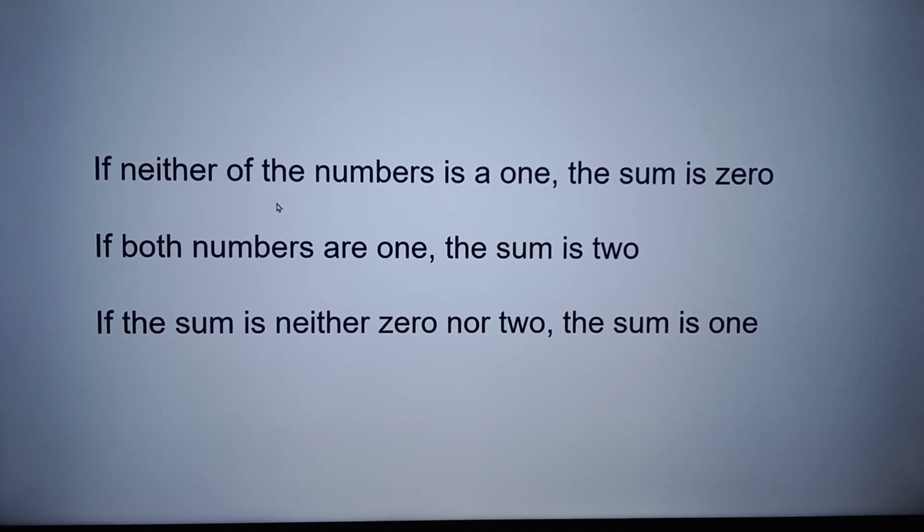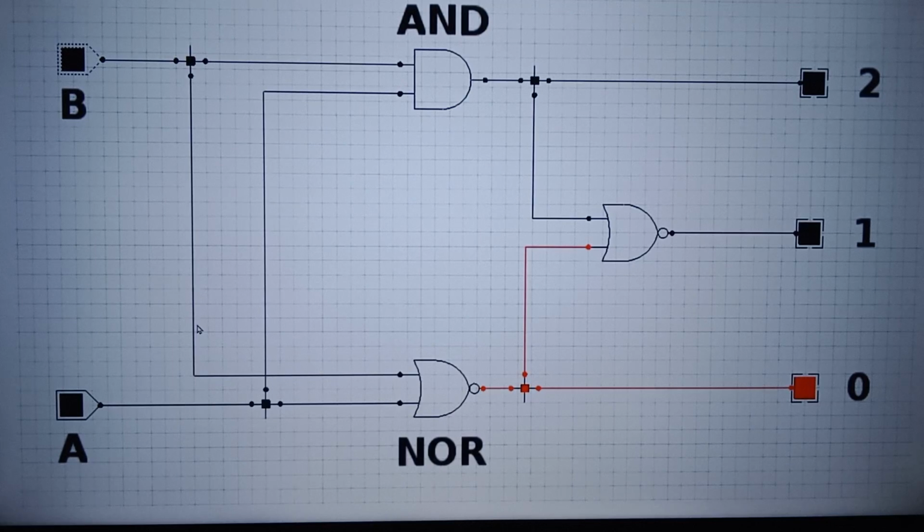If neither of the numbers is a 1, the sum is 0. If both numbers are 1, the sum is 2. And if the sum is neither 0 nor 2, then the sum is 1. And this is what the circuit logic diagram looks like. The circuit was designed using three gates, one AND gate and two NOR gates. A and B represent the inputs to our circuit, and the numbers on the right represent the sum.